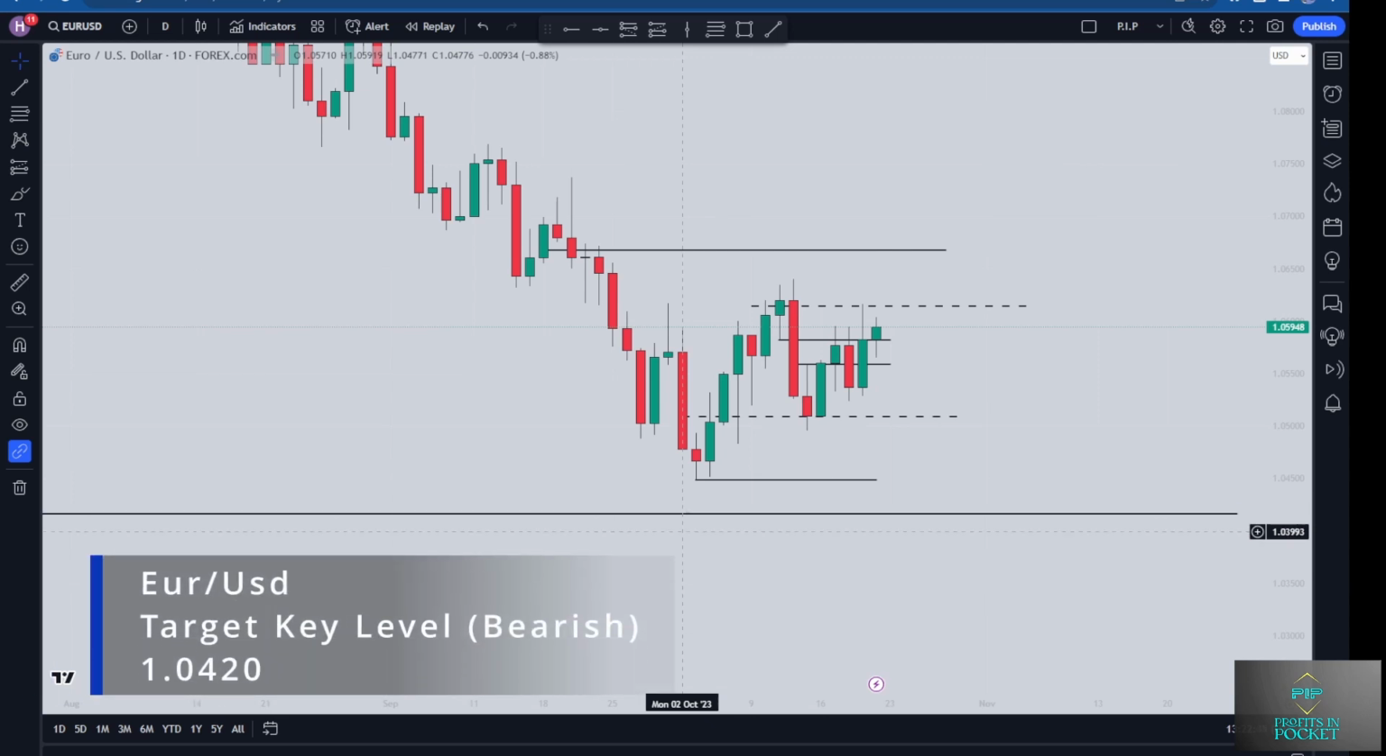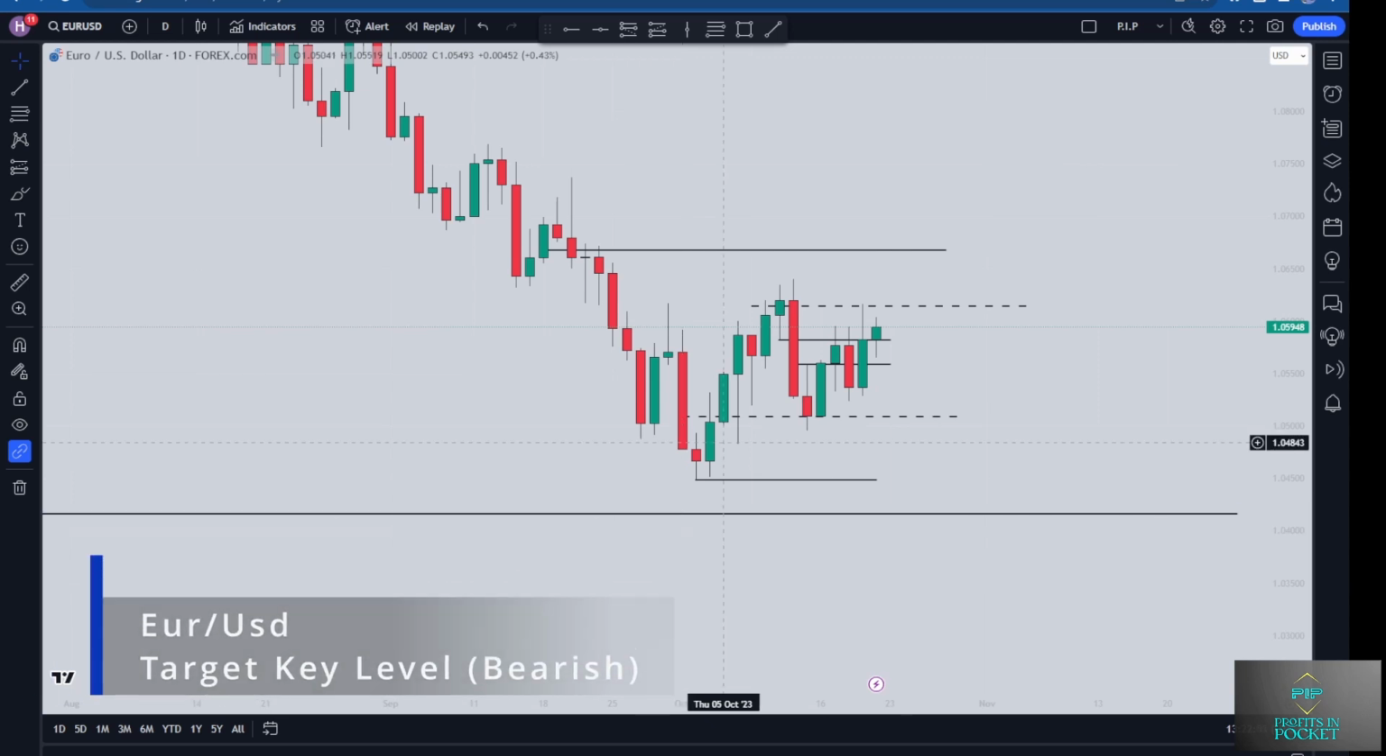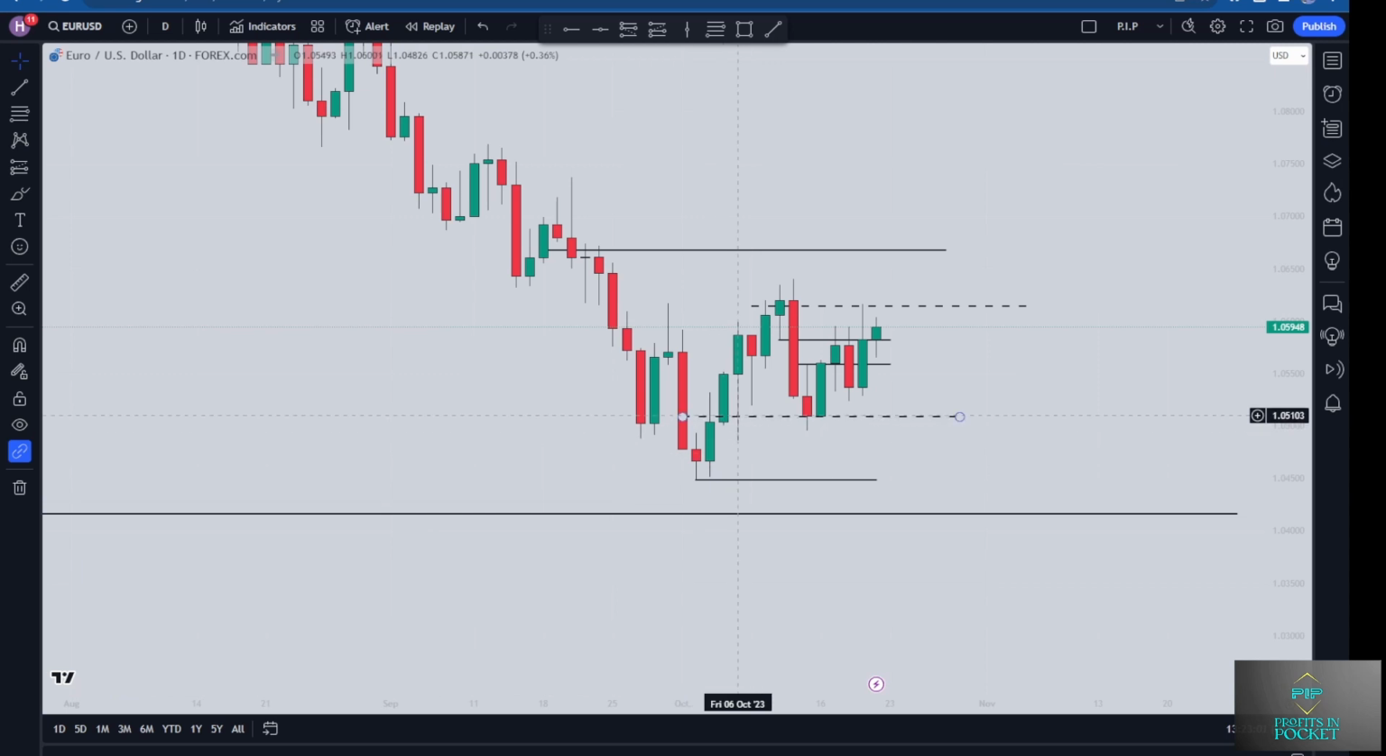So that's our forecast for the euro US dollar. I do want you to keep in mind on these areas of 105.10 and 106.15, these dashed lines I've notated. You could add them to your charts.